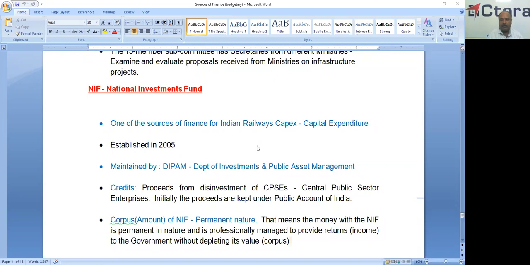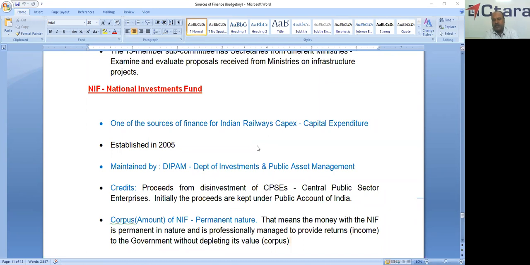So the credits under this fund are all proceeds from disinvestment of central public sector enterprises. See, PSUs are there. Now the government is selling or closing PSUs, and all proceeds from the disinvestment of central public sector enterprises are credited.